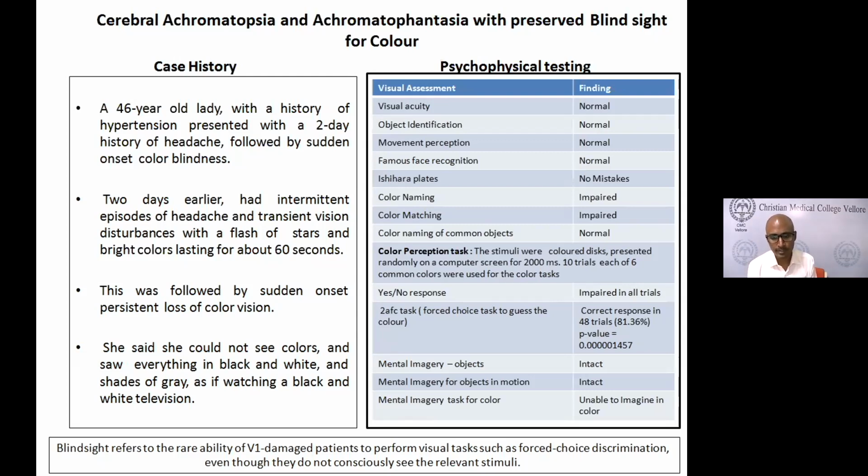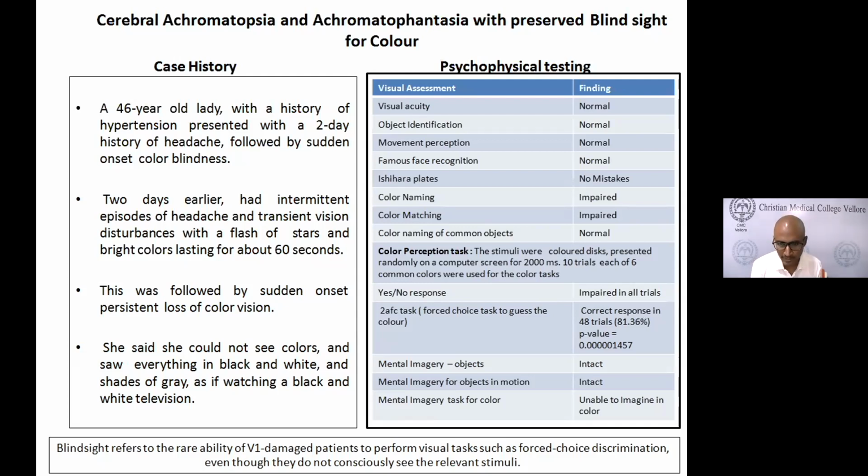Coming to mental imagery, we found that this patient was able to imagine objects in motion. A common thing that we tell them to imagine is a train. They imagine that they're in the railway station and the train is coming from one direction and going to the opposite direction. She herself was surprised that she was able to imagine the train moving, but she was not able to imagine in color. So we found that she is unable to imagine in color.